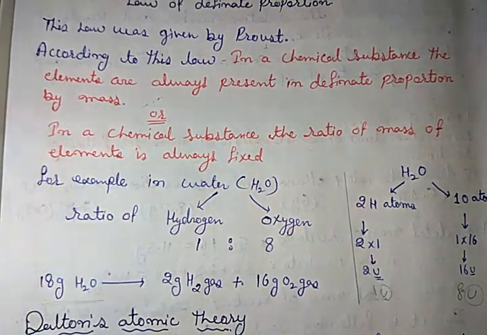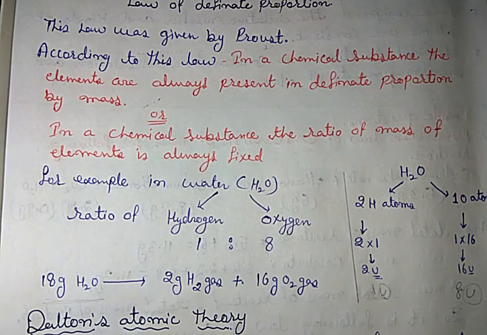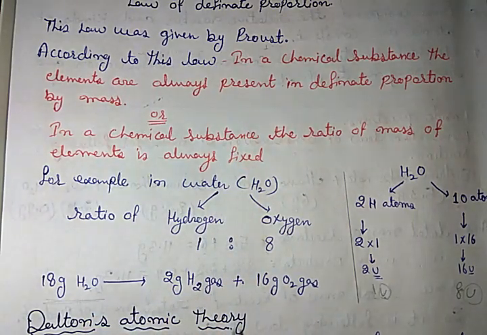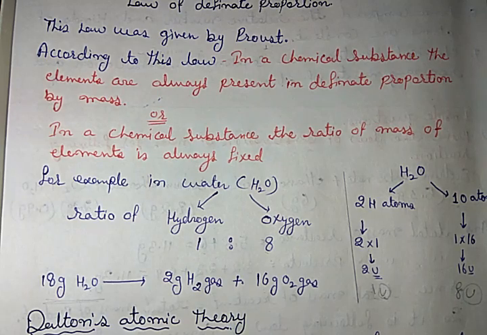And second one is the law of constant proportion, according to which in a chemical substance, the ratio of mass of the elements is always fixed. That means in a chemical substance, the elements are always present in a definite proportion by their masses.